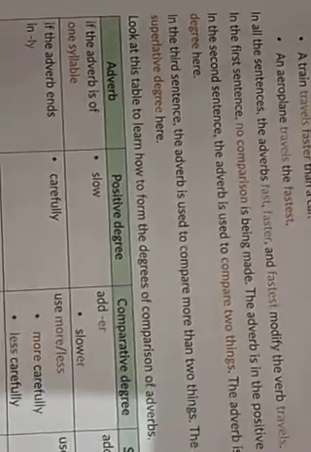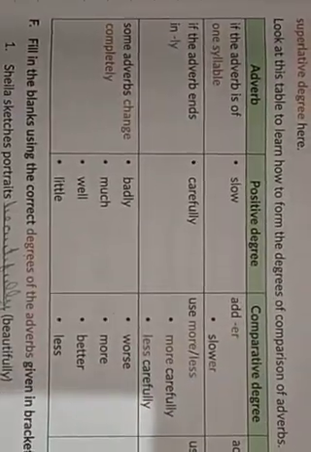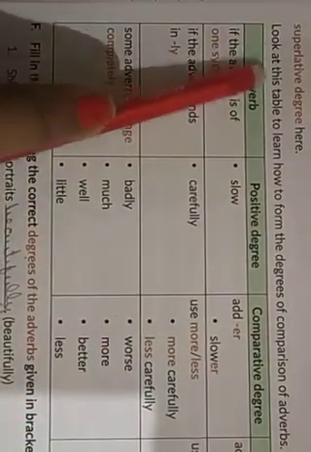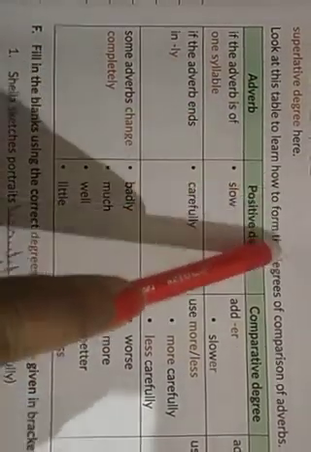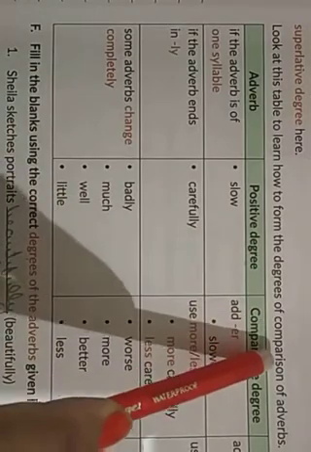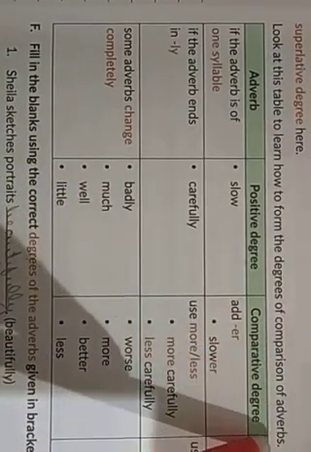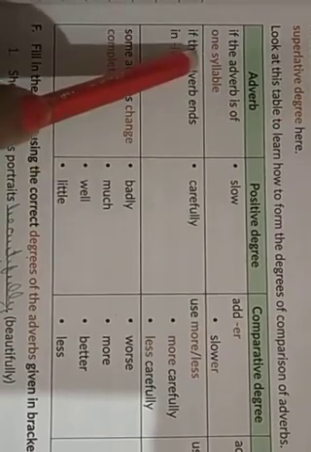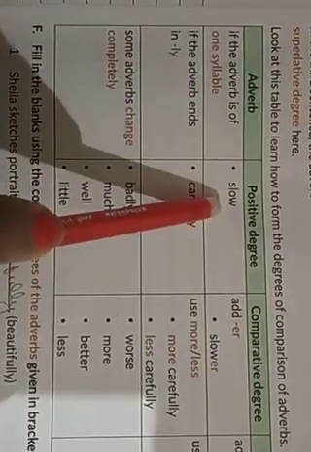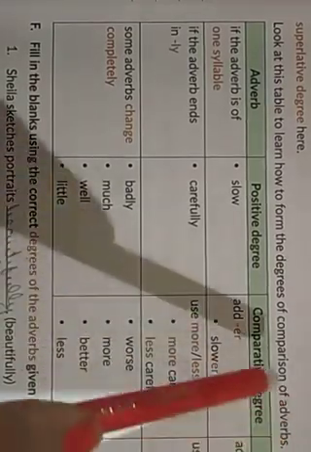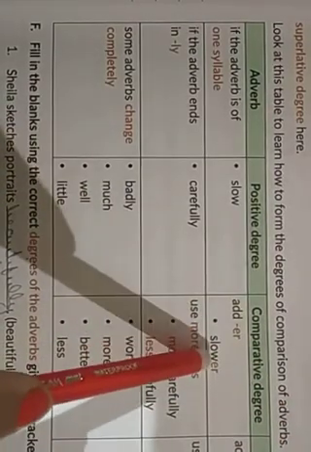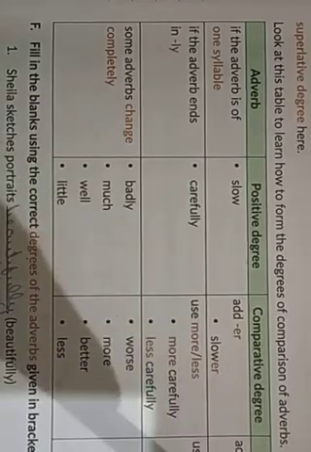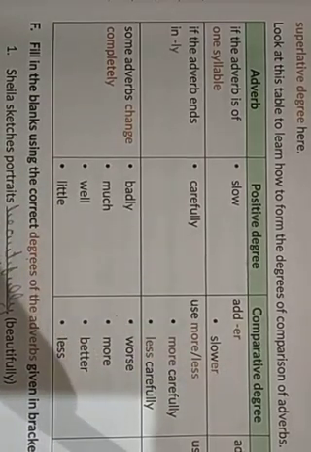Okay, now let's see the table, what we have to do. Look at this table to learn how to form the degrees of comparison of adverbs. If the adverb is of one syllable, that is slow, we will only add er and est. Er for comparative degree and it will be slower. For superlative degree, we have slowest.